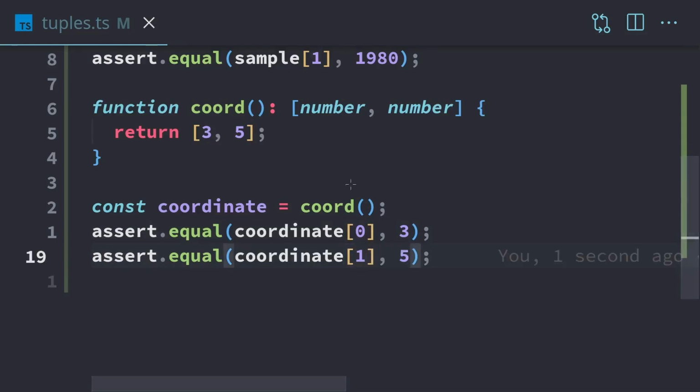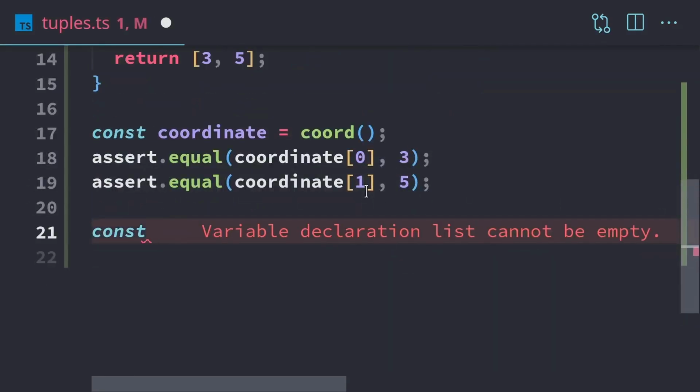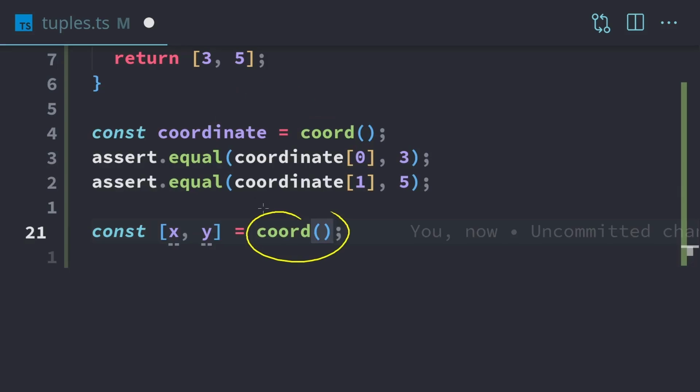Now, if you're working a lot with tuples, typing it like this can get a little bit troublesome, and you might end up with the wrong index. So what we can do instead is a destructuring operation. To destructure this, when we create our variable here with const, we can put the tuple syntax here. Let's say we want to get X and Y, and we'll call our function. So instead of this function placing the coordinate tuple into this variable, when we call this function, it's going to automatically split the tuple. We have our 3 and our 5, and it's going to place the 3 into the X and the 5 into the Y. And it's going to do that automatically.